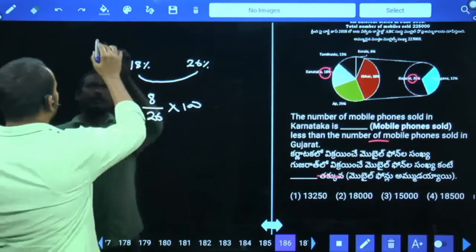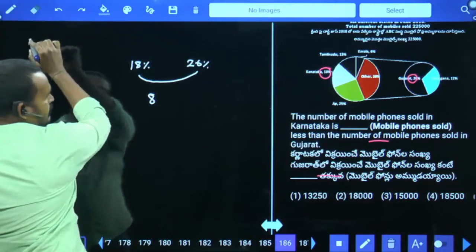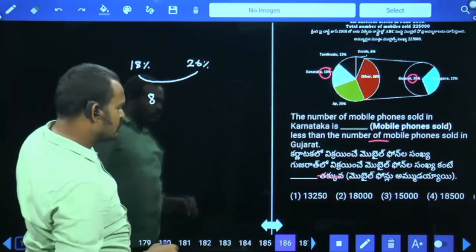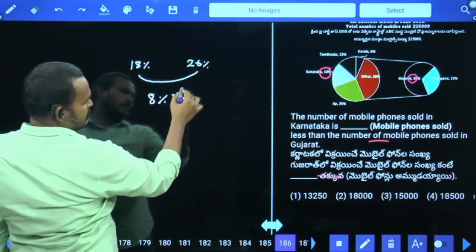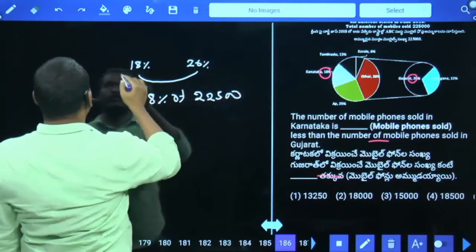But we need to calculate value. 8% of which one? 2,25,000.